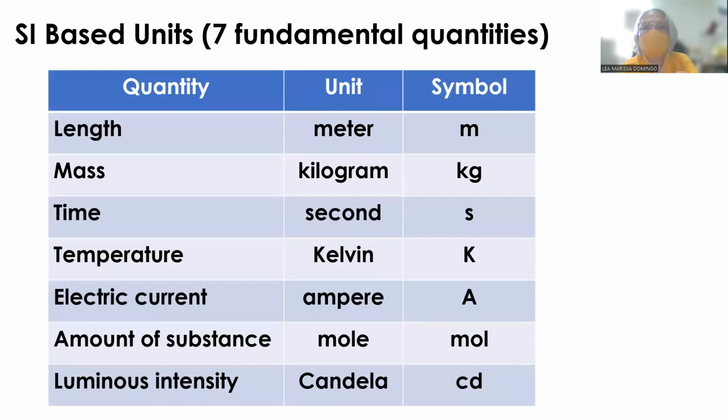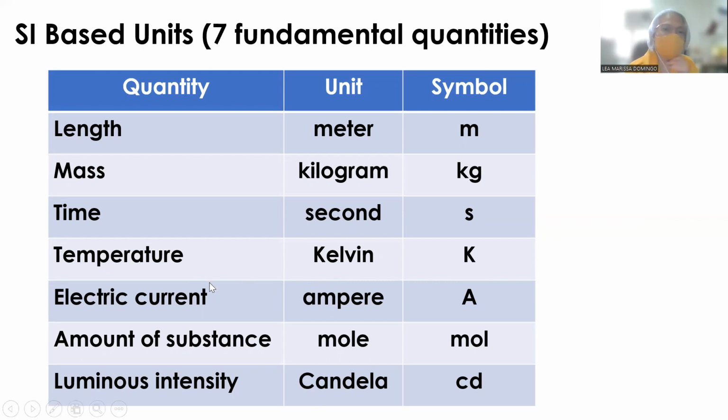So what are the 7 fundamental quantities? So we have the length, the unit is meter and the symbol is m. Mass, the unit is kilogram, the symbol is kg. Then we have the third quantity, which is time. The fundamental unit is second with symbol s. The fourth basic quantity is temperature with the unit Kelvin, symbol K, so minus the degree sign. No? Walang degree sign ang Kelvin.